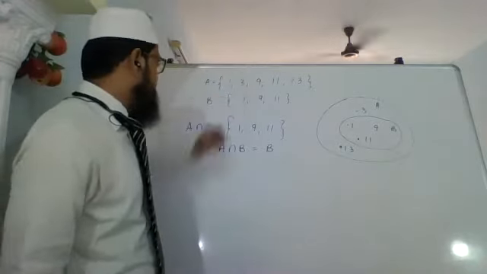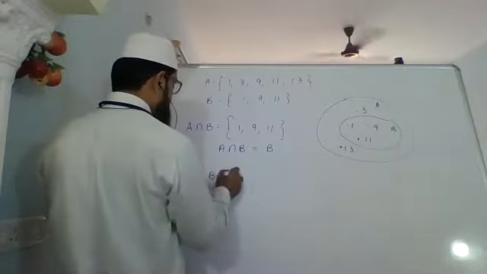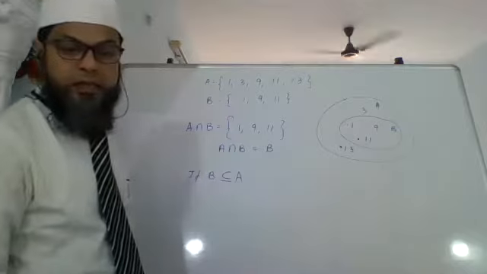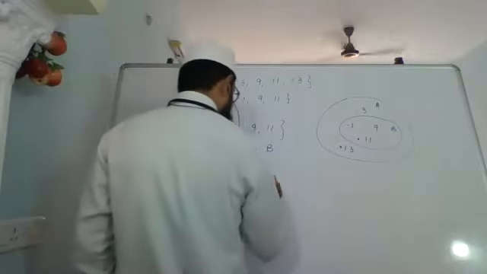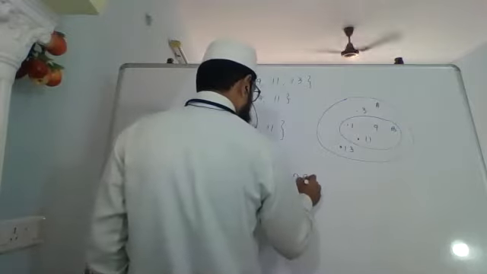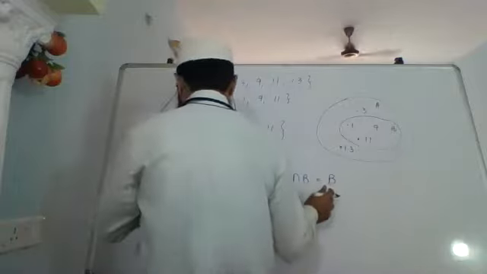So if B is a subset of A, then A intersection B will always be equal to B. This will happen always.